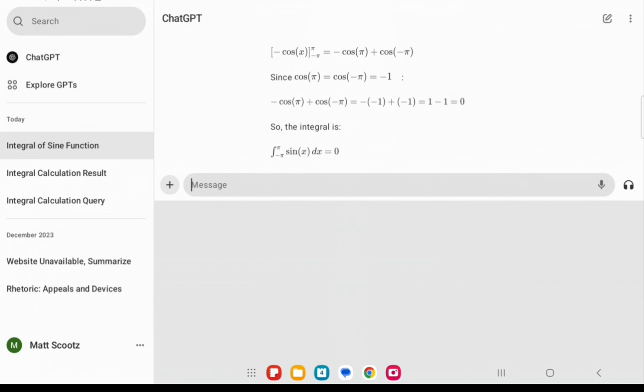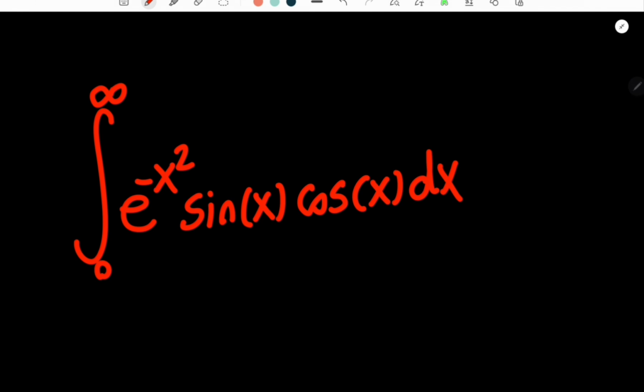Let's move on to integral number 3. Now it is time for the third integral. Yes, the third one. Now this integral is going to be a bit harder. So let's not waste any more time. Let's go ahead and hop into the third integral.